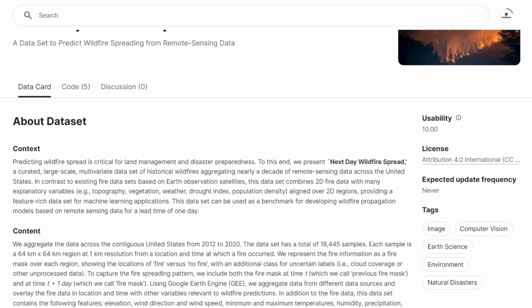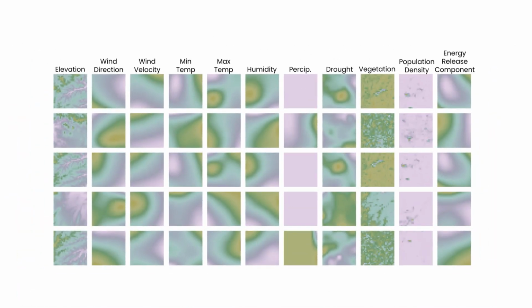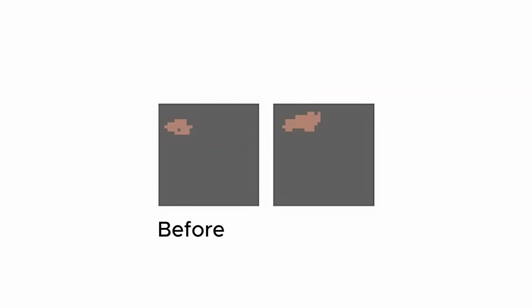The dataset I used is also available on Kaggle, but it essentially contains 64 by 64 kilometer regions as samples, and within those samples it has various environmental factors that influence the spread of wildfires. The core information lies in the fire masks, which represent where the fire is within the 64 by 64 kilometer region. There are two fire masks, one for where the fire was initially and another for where the fire has spread within 24 hours.